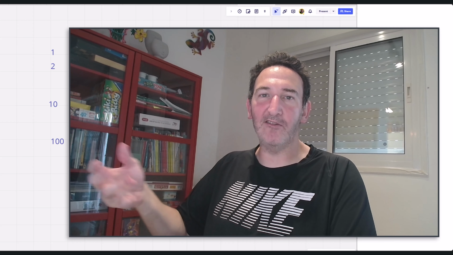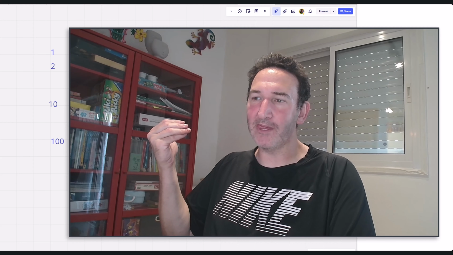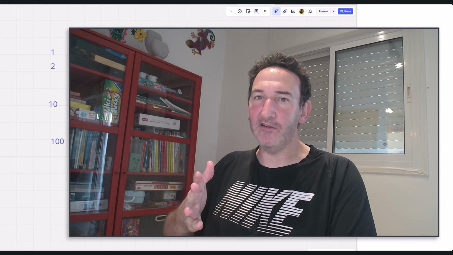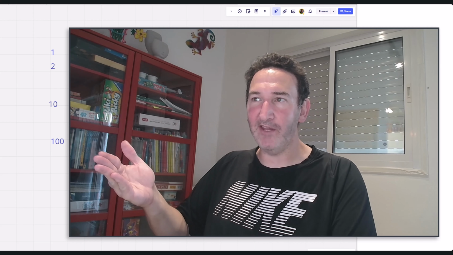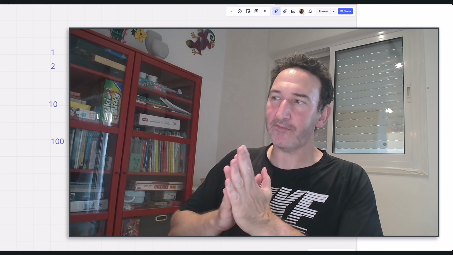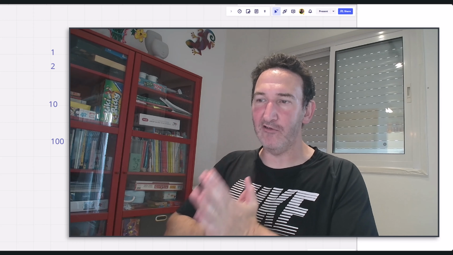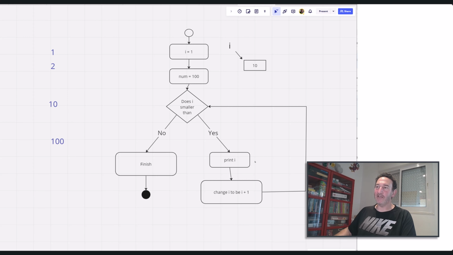The next thing we need is to make a decision, to alter the way the program is working. For that we have the if, the condition. And the last thing is the loops. Loops are all about repeating things and saving time. Giving the command print 1, print 2, print 3, till 100, is a lot of work, a lot of lines, and doesn't help us that much.